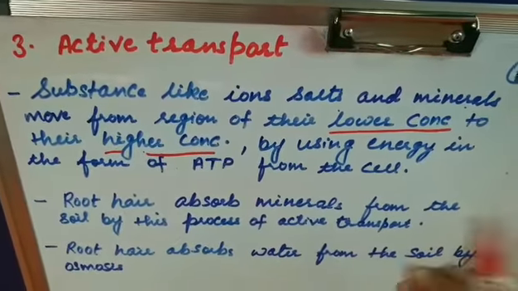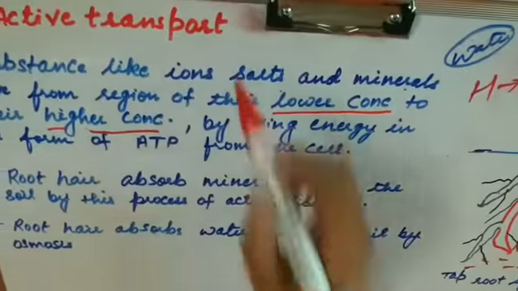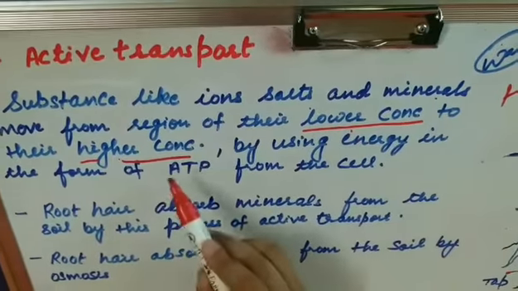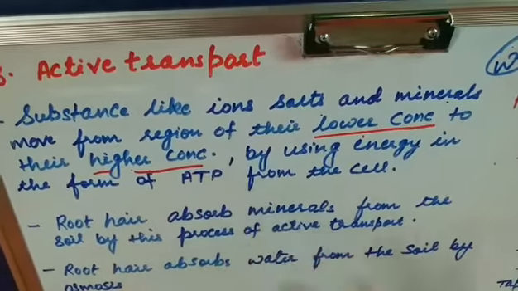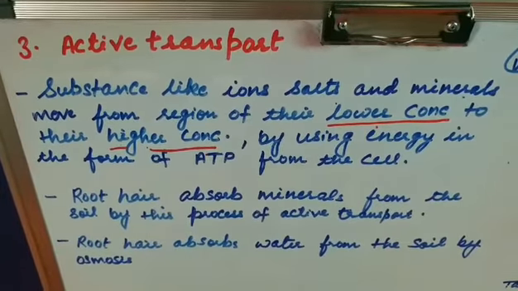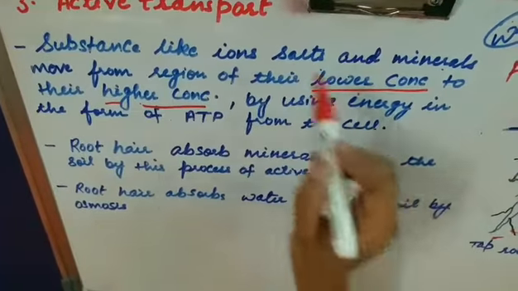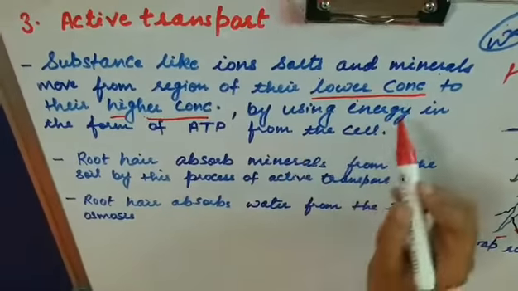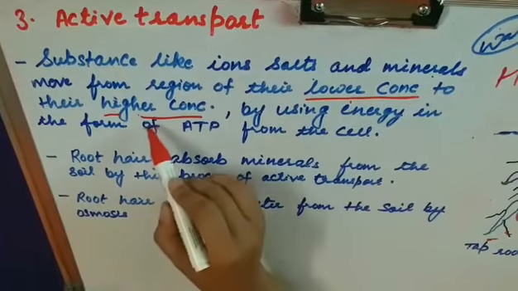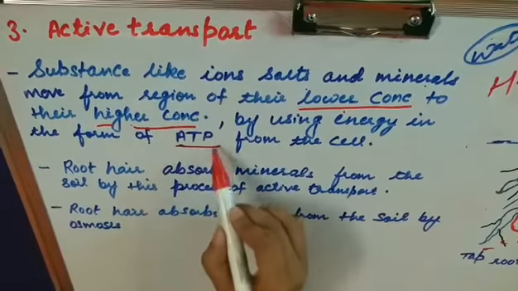Earlier in osmosis it was moving from high to low, but in active transport it moves from lower concentration to higher concentration. So if anything is moving from lower concentration to higher concentration, it will require some sort of energy. The energy required by the plant is used in the form of ATP.